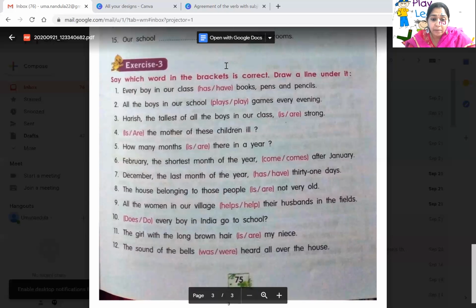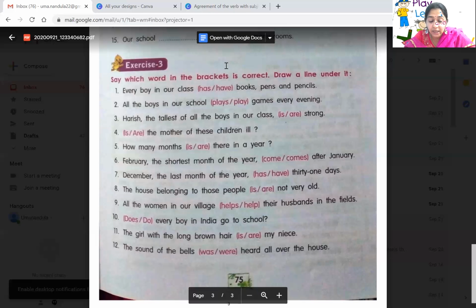Fifth one, how many months is there in a year? How many months are there in a year? Months, plural. So definitely you would get are. So you have to underline are. Sixth one, February, the shortest month of the year, comes after January. Which is correct? We're talking about February, singular subject. So you have to get yes in the verb. So you have to write comes after January. So underline comes.